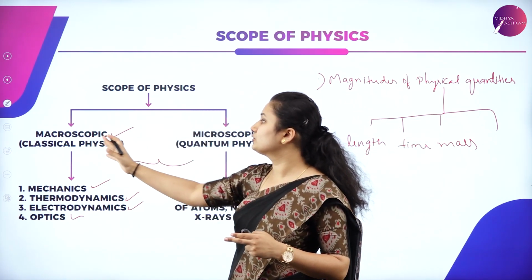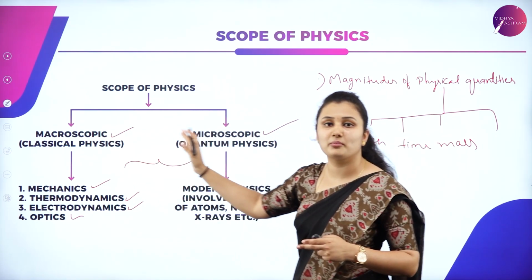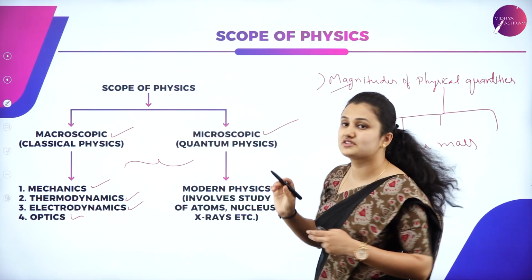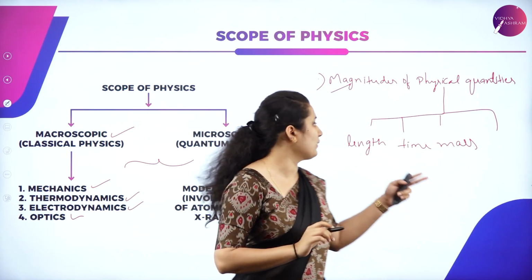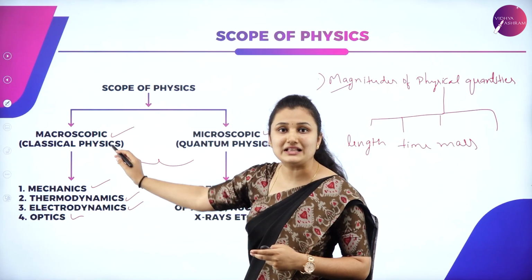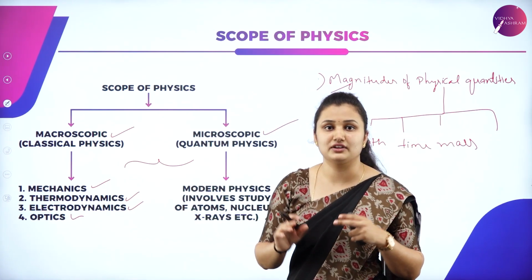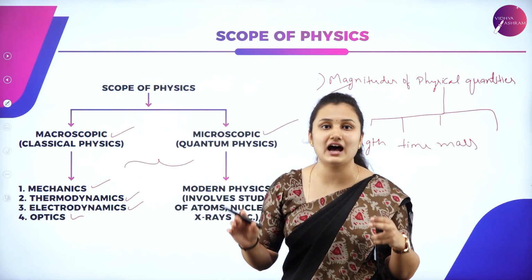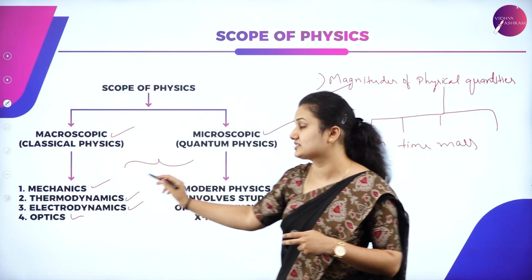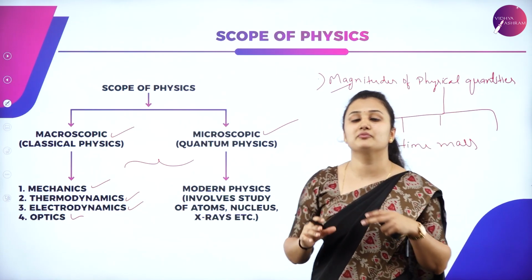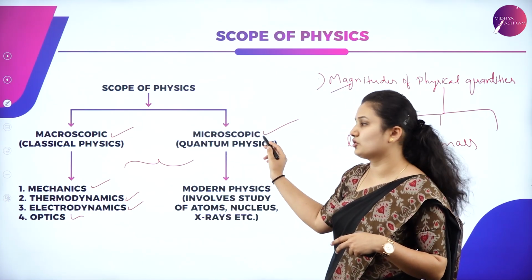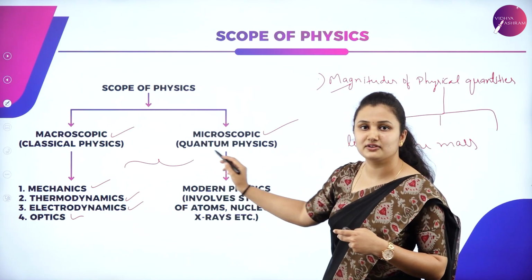So it's grouped into two subdomains, microscopic and macroscopic, based on the magnitudes of the physical quantities. Some physical quantities are length, mass, time, etc. Macroscopic means the large quantity. If the magnitude of a physical quantity is large, then we group it as macroscopic, which is also called classical physics. Microscopic means the magnitude of the physical quantity is minute. It is also called quantum physics.